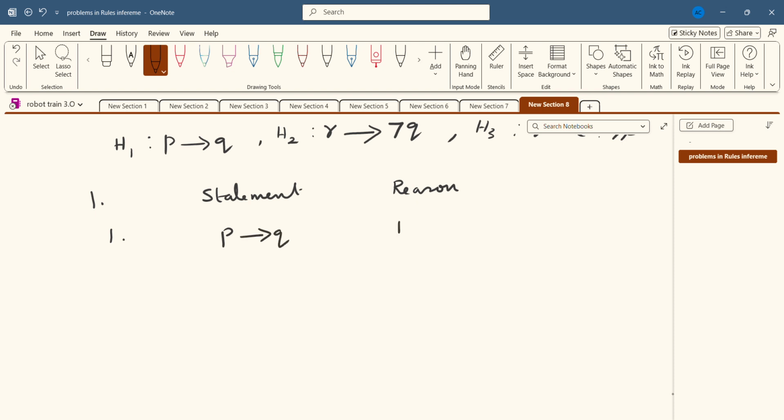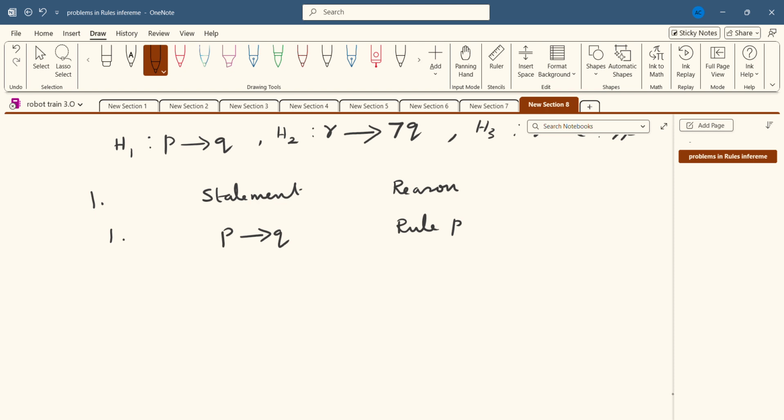So here you can write rule P. So what is rule P? Did you remember, in the last video I explained. Rule P is nothing but a premise may be introduced at any step in the derivation. So here first I can introduce the first premise. So I can write rule P.